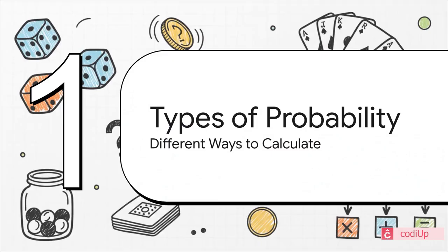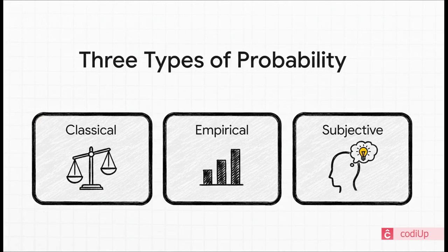Now here's where it gets interesting. We don't always get to that 0.5 number in the same way. It actually turns out there are a few different, let's call them flavors of probability, and each one is useful for different kinds of problems. We can pretty much break them down into these three main types. You've got classical, empirical, and subjective. Each one is a totally different way of thinking about and figuring out the odds. So let's take a look at each one.